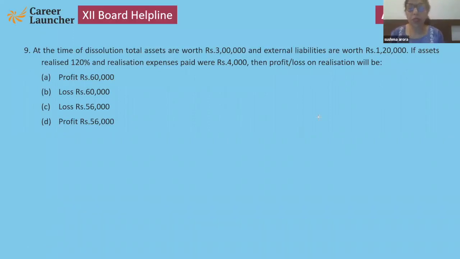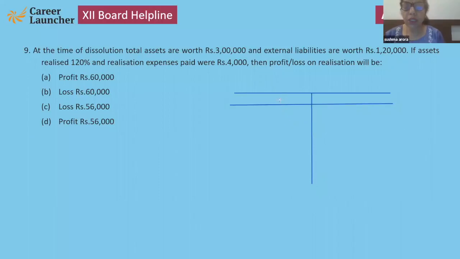I am going to show you the fastest method to do that question in the exam. That question may come in MCQ form or in the big question also. So the fastest way is to make a realization account, because we have to calculate profit or loss on realization. In the fastest way, the total asset which is given is 3 lakh.